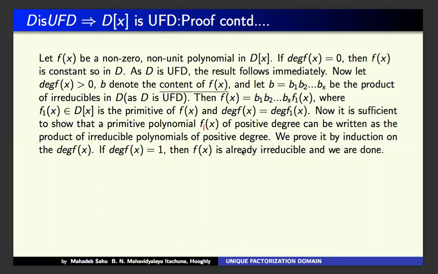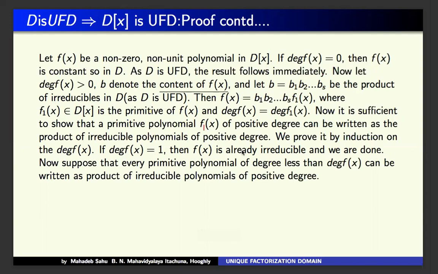If the degree of f(x) equals 1, then f(x) is already irreducible and we are done. Here it is just of the type ax plus b.